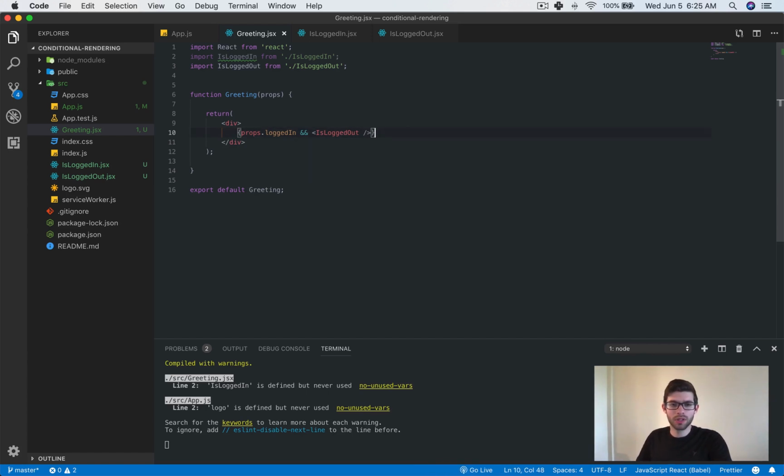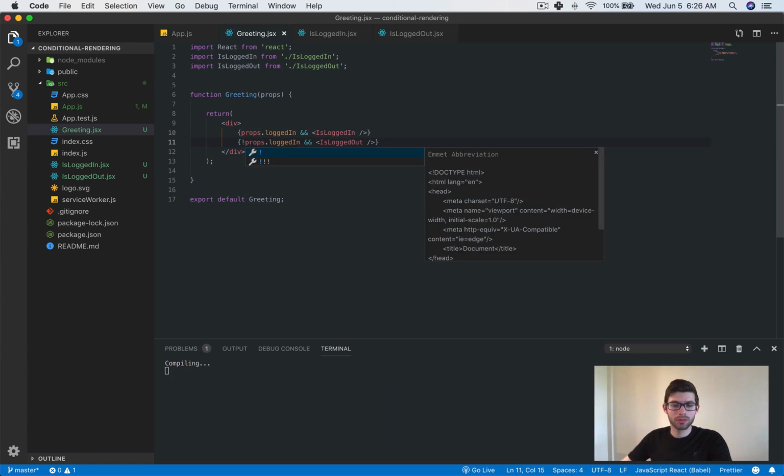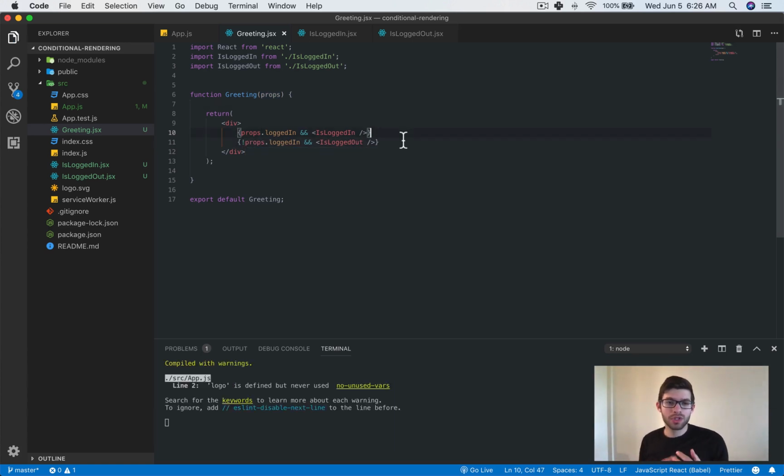So essentially what's going on, and we'll add another one for is logged in. Now instead of having that if statement that we had before, we're basically saying if this equals true, then evaluate to the expression. And this works because in JavaScript, if the first condition evaluates to true and then there's an expression, it evaluates to the expression. And if it's false and expression, it evaluates to just false and it won't render your expression.